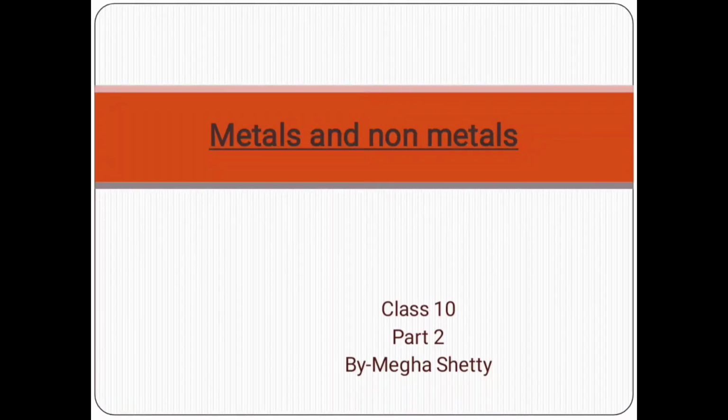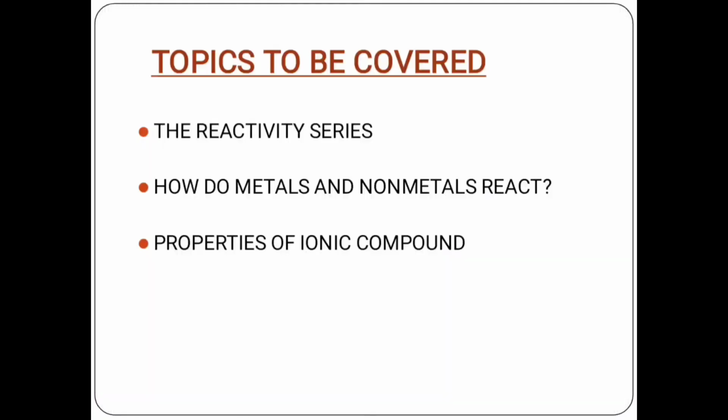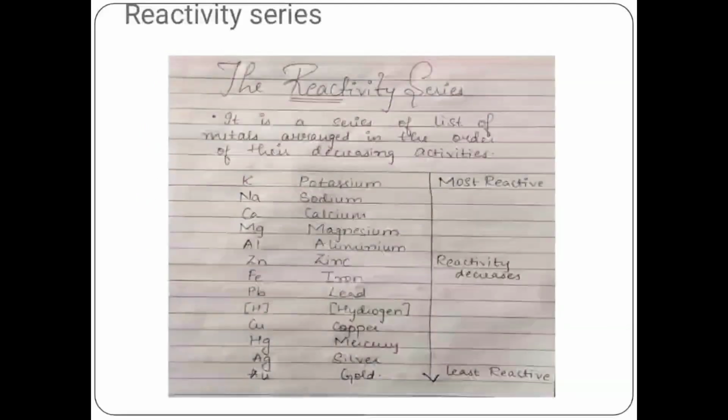Today I'll be taking part 2 of metals and non-metals. In the previous video we had discussed topics like the physical properties of metals and non-metals, and we also covered the chemical properties of metals. Now in this part of the video we'll be covering 3 topics. The first one will be the reactivity series, the second one would be how do metals and non-metals react, and the third one would be the properties of the ionic compound. Now let us start with the first topic, that is the reactivity series.